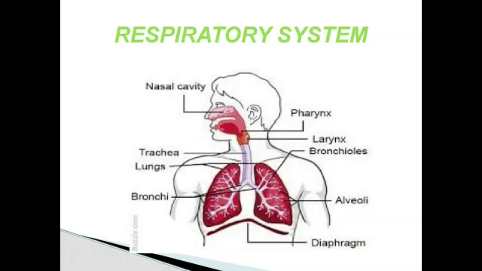Last, muscles of respiration. Muscles of respiration include the diaphragm. It is a sheet which separates the thoracic cavity, that is the chest, from the abdomen, and the intercostal muscles. These are the muscles present between the rib cage and the lungs. They act as a pump and push the air into and out of the lungs during breathing.